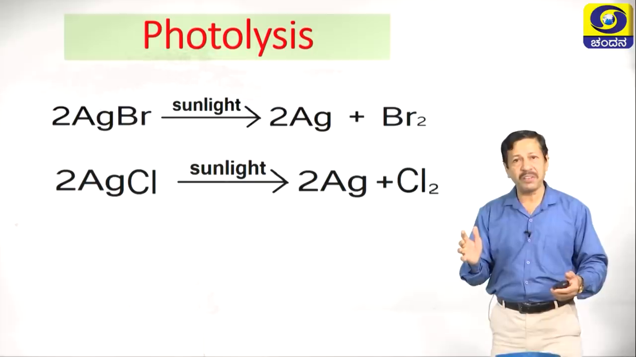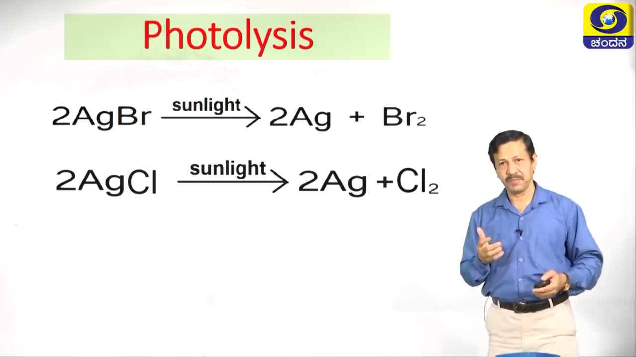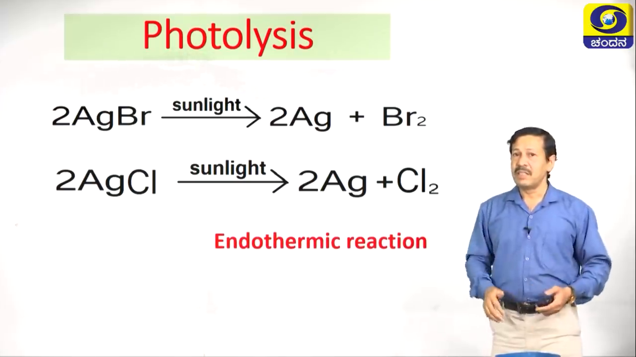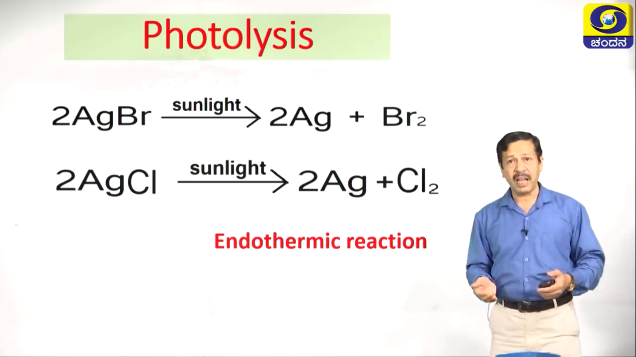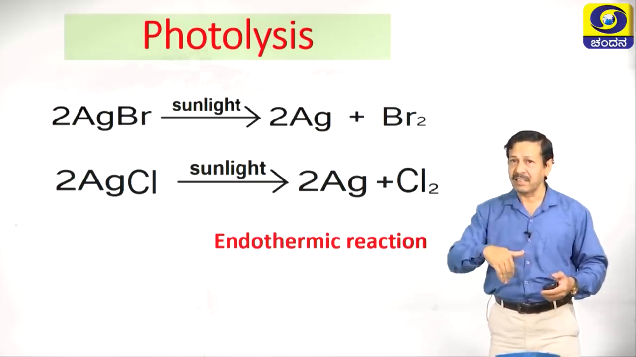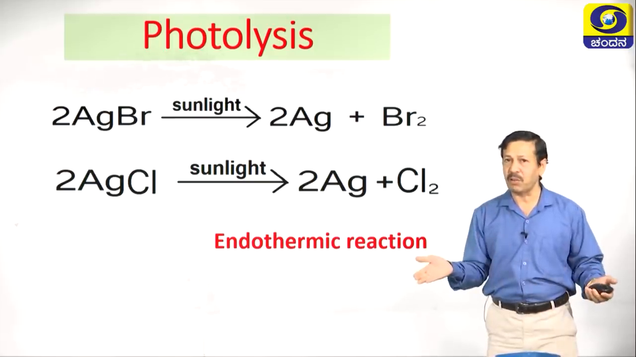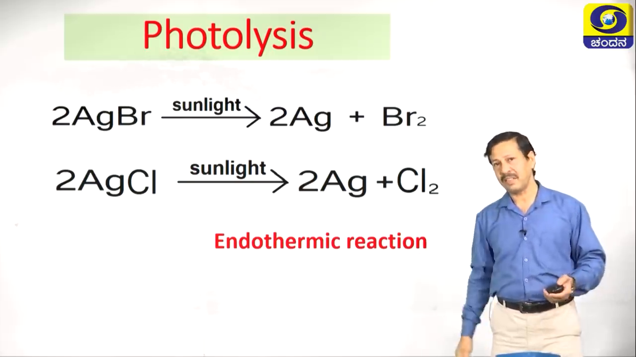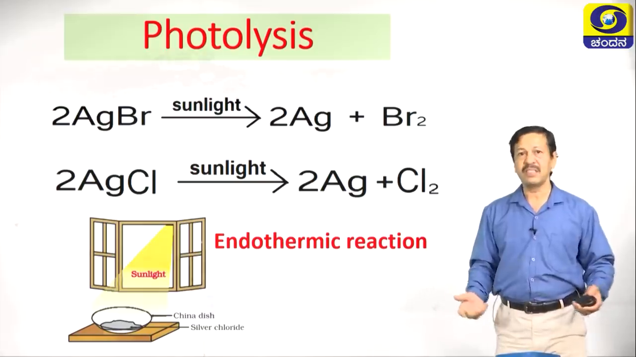This is very important reaction used in black and white photography. Now, this also called as endothermic because energy is taken in, then reaction takes place. To break the bond between silver and chloride, silver and bromide ion, we are using sunlight. Hence, it is photolysis. Here is the diagram to represent this reaction.